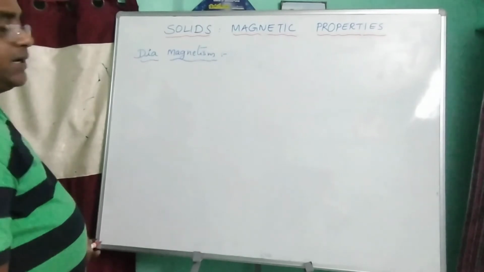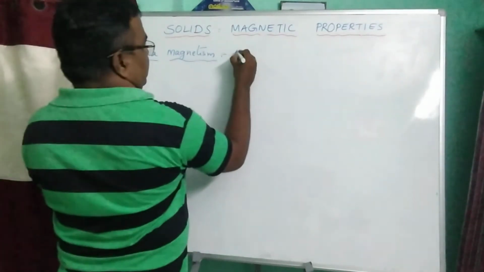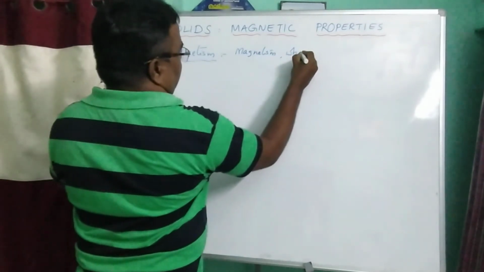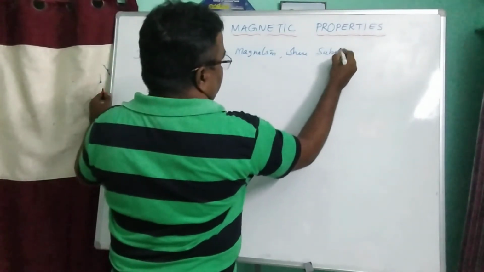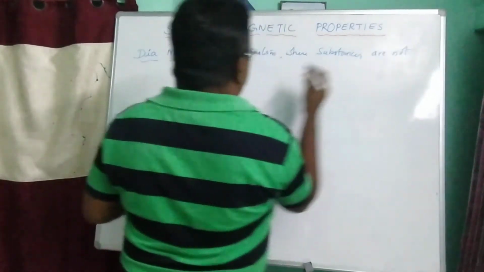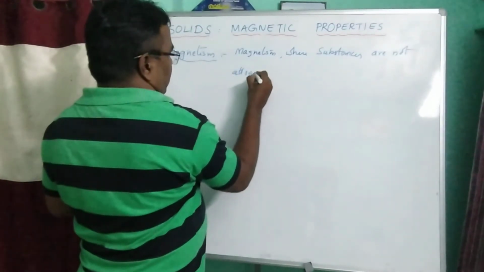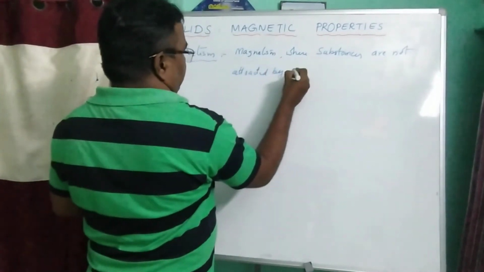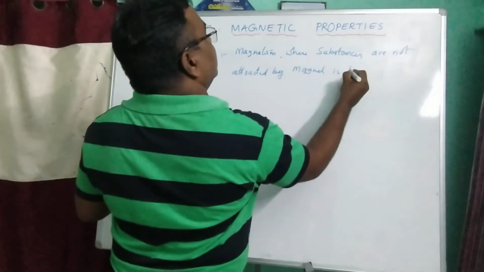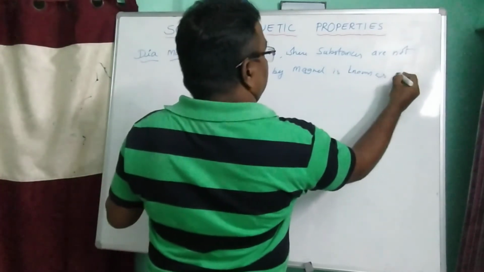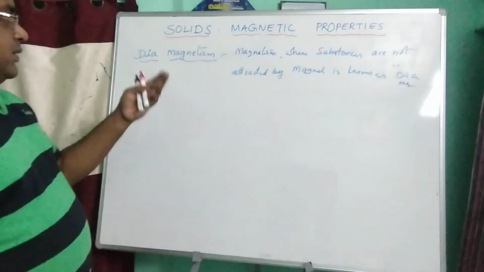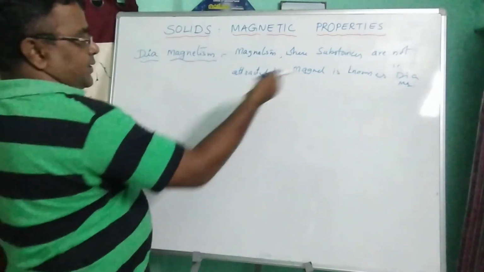What is diamagnetism? The magnetism where substances are not attracted by the magnet is known as diamagnetism.